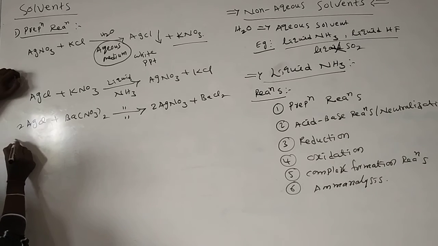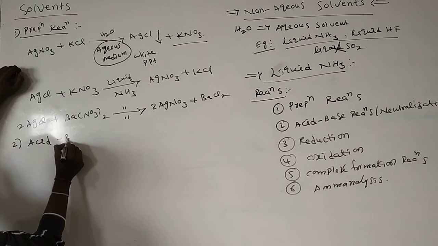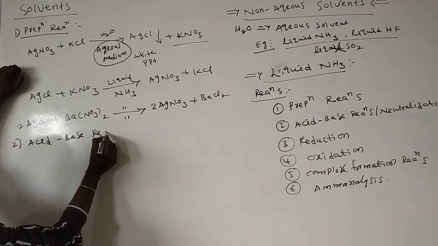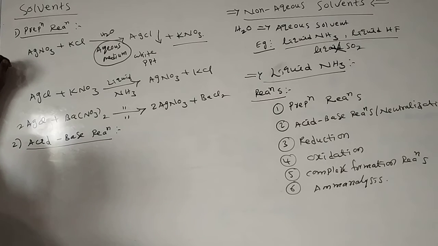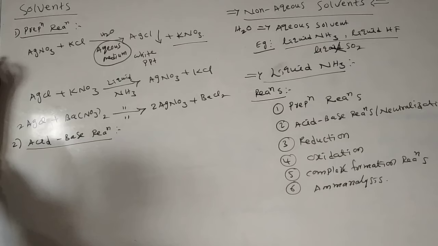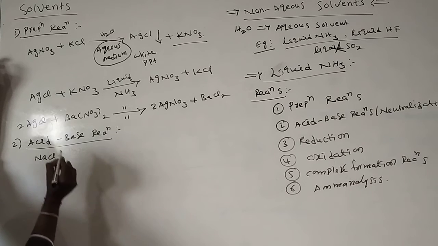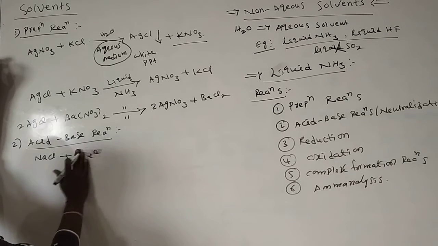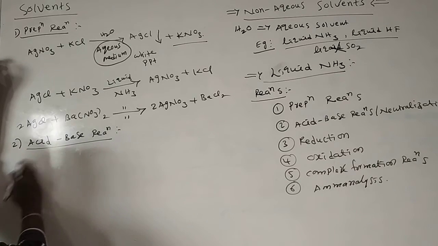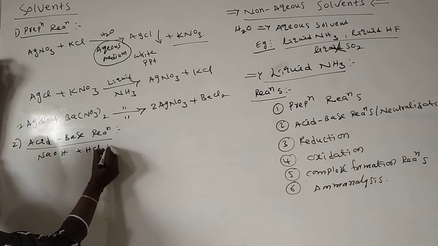Second reaction, acid-base reaction. What is an acid-base reaction? For example, in a normal acid-base reaction, sodium hydroxide reacts with hydrochloric acid.